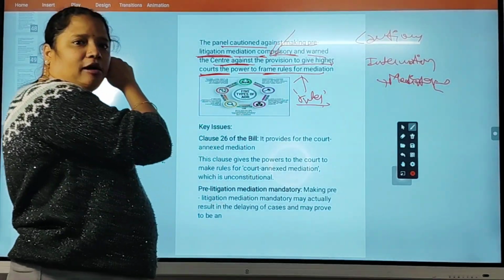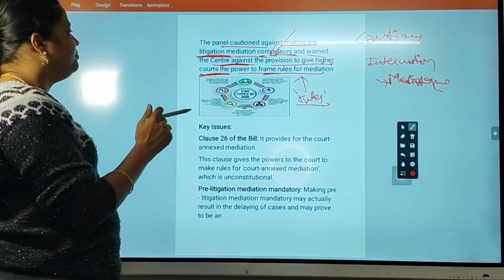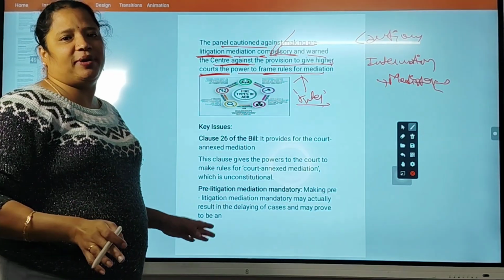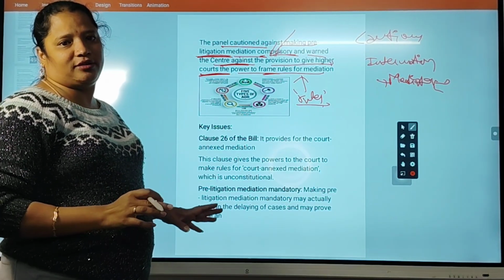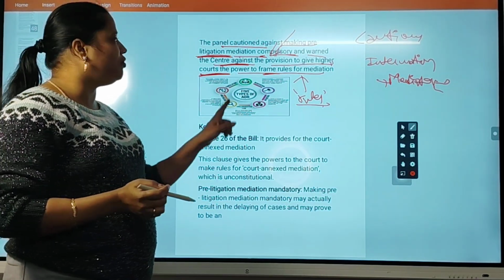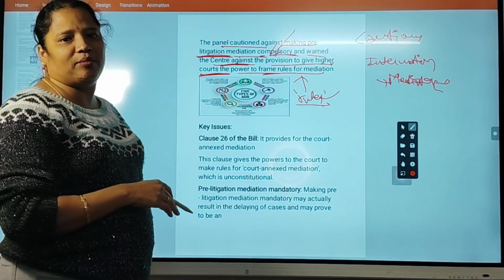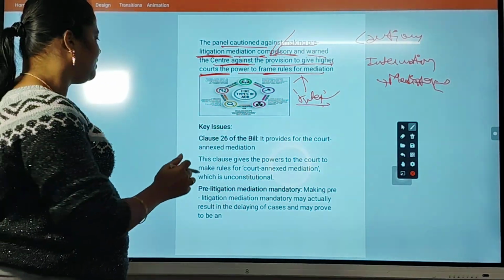So they object that mediation should be compulsory. It should not be compulsory every time, everywhere. They are telling that sometimes only by court they have to go, and even the court has to frame rules for mediation. That's what they are demanding.